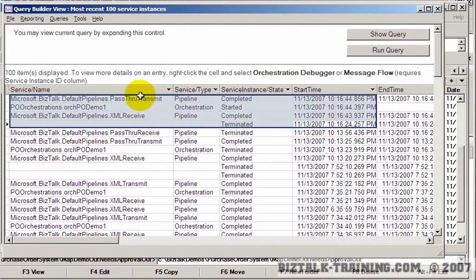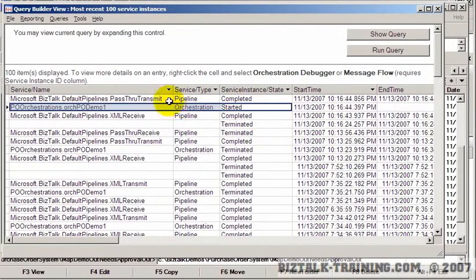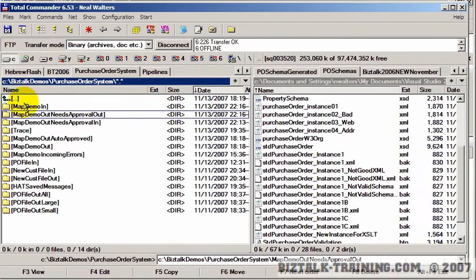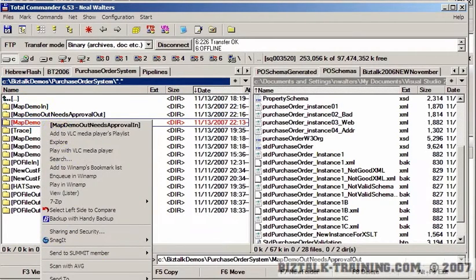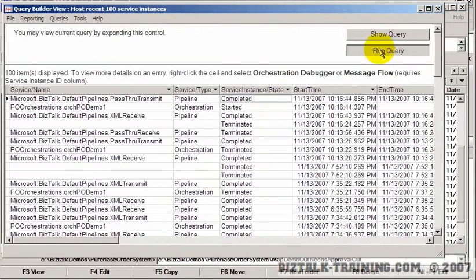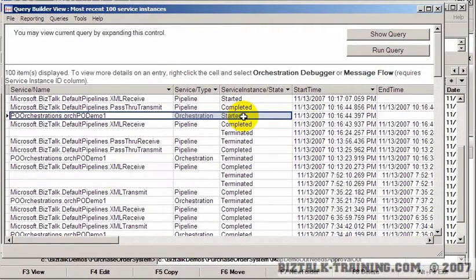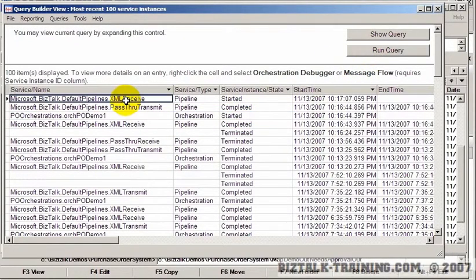We're at 10:16 now. And so we received a file, and the orchestration got it, and it said you need approval, so it sent it to the approval directory. We cut and we paste in approval in. Come back to HAT. Give it just a second or two to maybe run. And now you can see still a problem. We still have a started here. We do have XML. Notice that we have pass-through here, and here we have XML. That's good. But it's not good that we still see started and not finished right here.